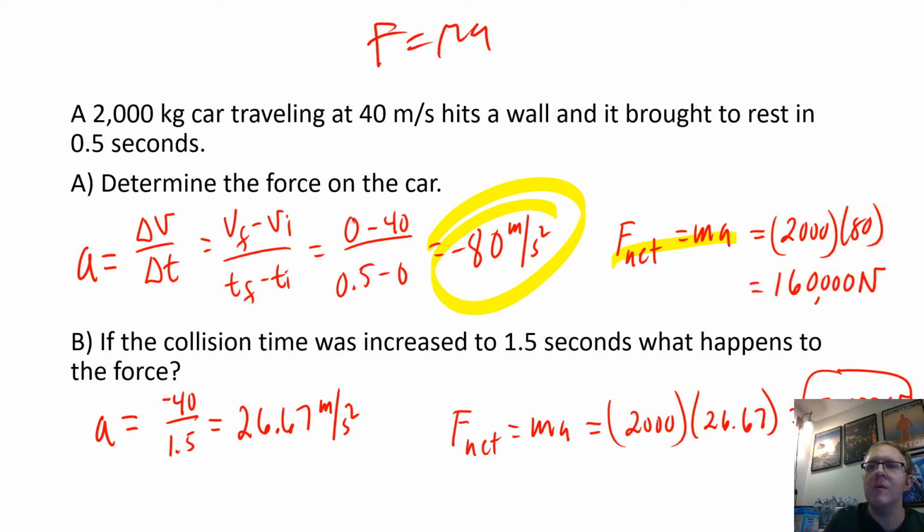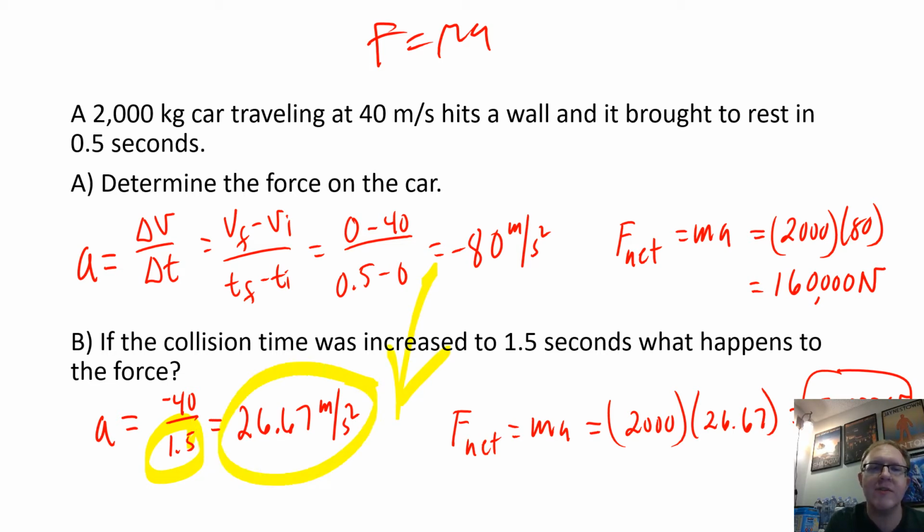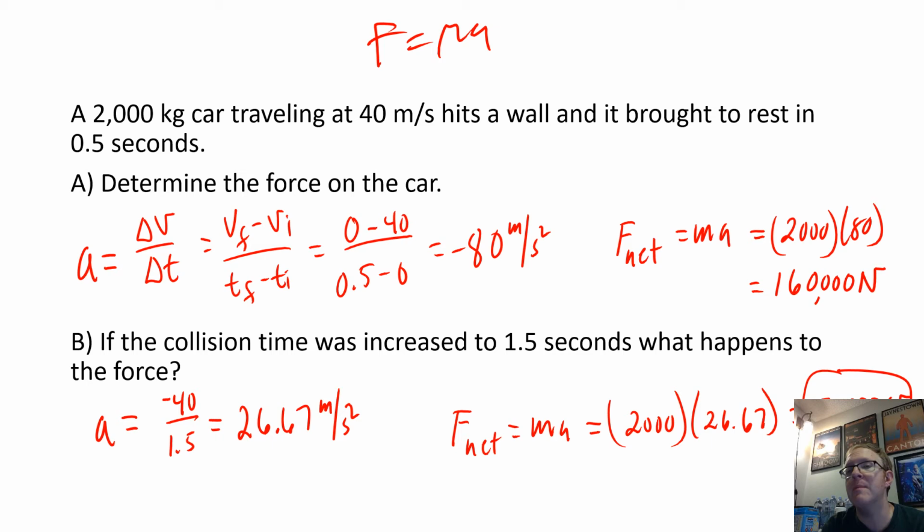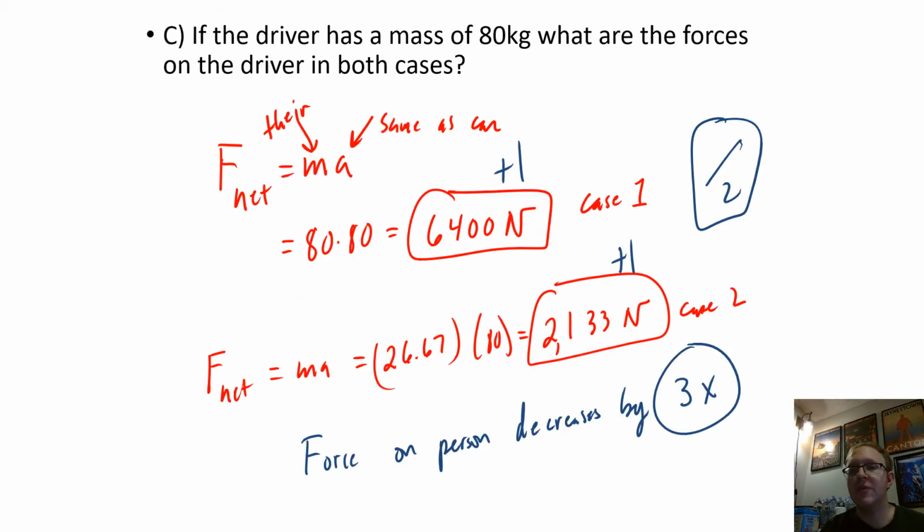Now, I think my video is probably blocking this answer down here, but it doesn't really matter, because what we can see is that by increasing the time of the collision, acceleration dropped to exactly a third of the original value. So we have a third of the acceleration, and we're going to get a third of the force. The answer is 160,000 divided by 3. What's really interesting is that the force went down. Same car hitting the same wall at the same speed, but if the collision takes more time, the vehicle suffers less damage. Same thing with the driver.